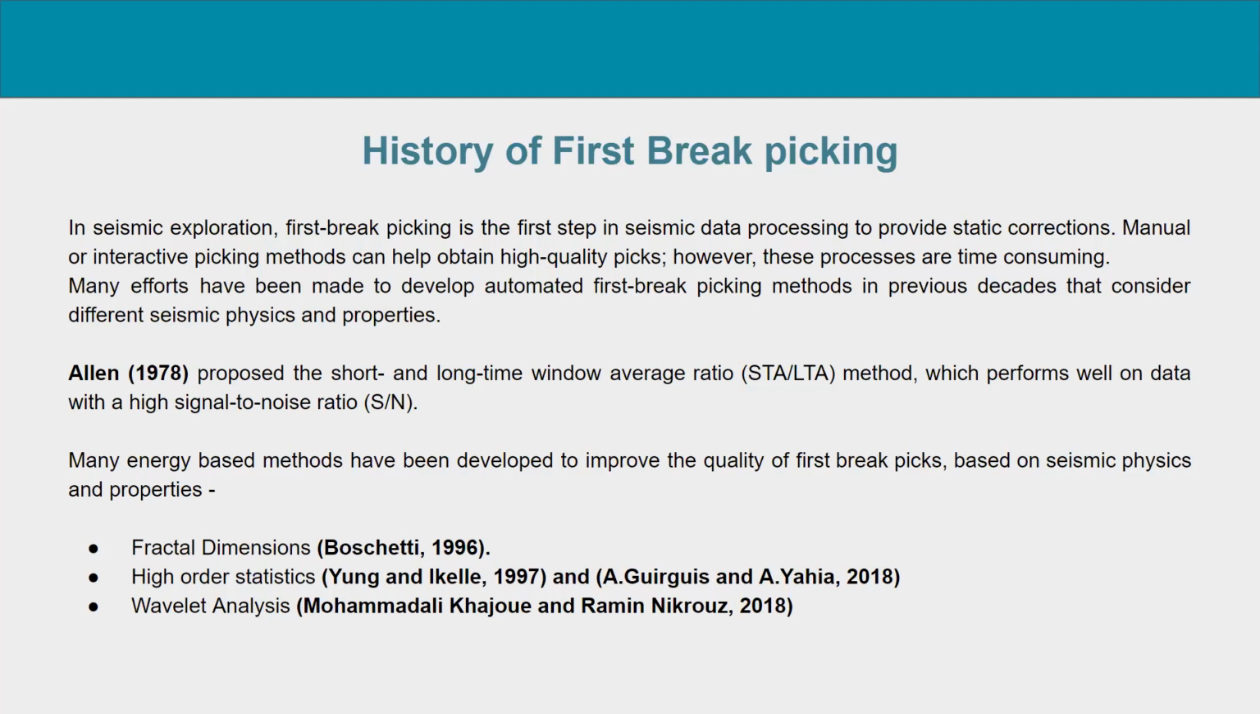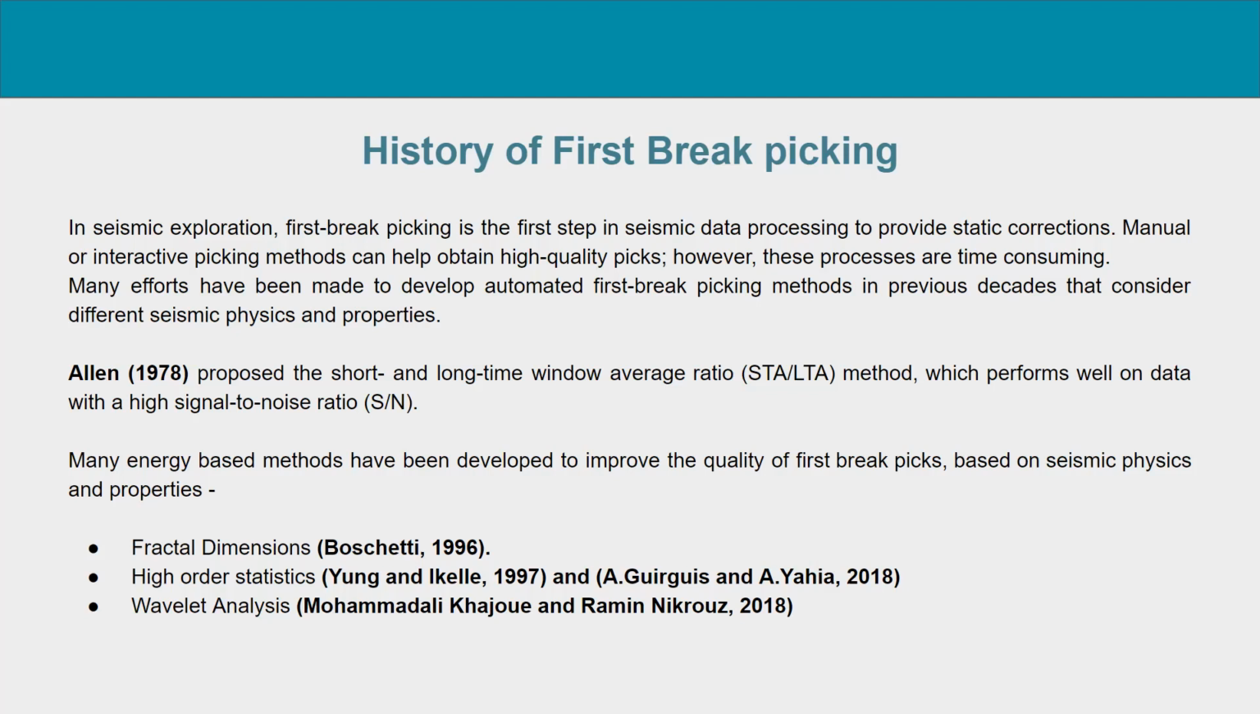In 1978, Allen proposed the short-term and long-term window average ratio method, which performed well on data with high signal-to-noise ratio. In this method, the L1 norm is used to compute the ratio. At any point, the short-term window average and long-term window average ratio is computed for the time windows preceding that point.